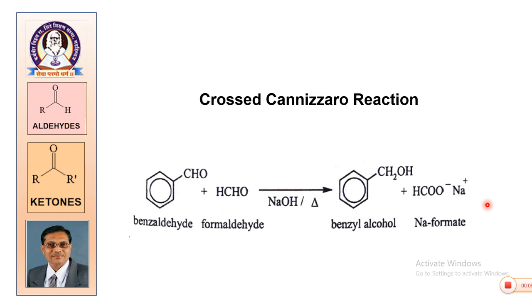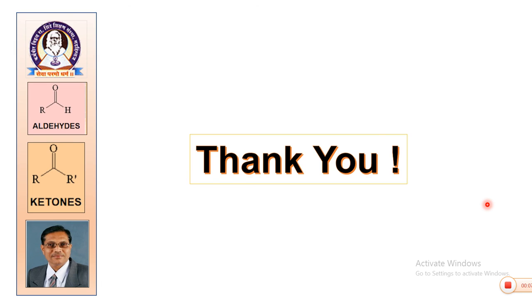In crossed Cannizzaro reaction, when formaldehyde is one of the compounds, it is always converted into sodium formate and the other is converted into alcohol. So, go through these steps, it is a very simple reaction and you can prepare for the examination.